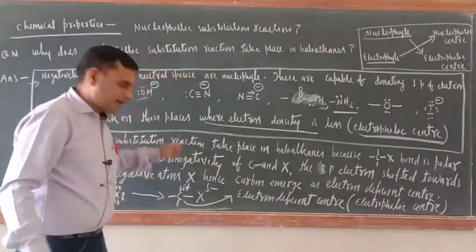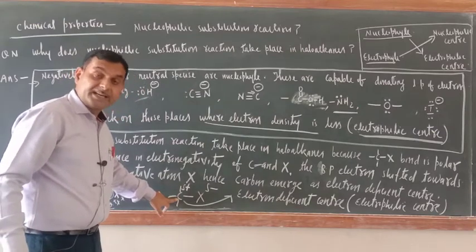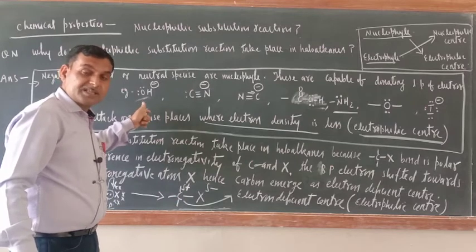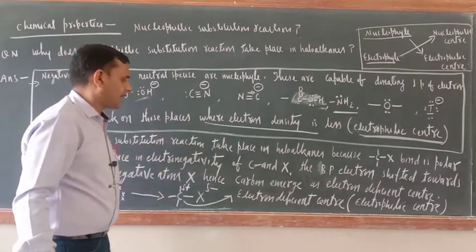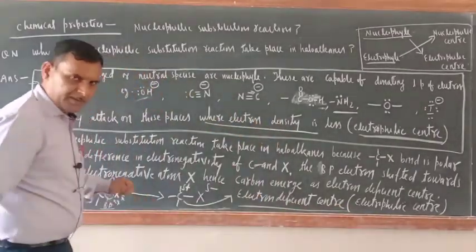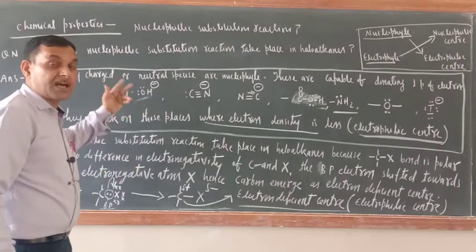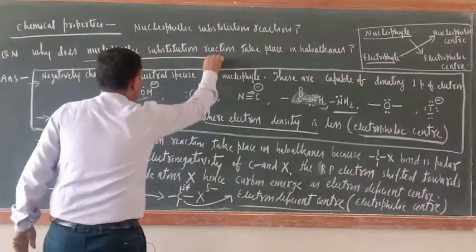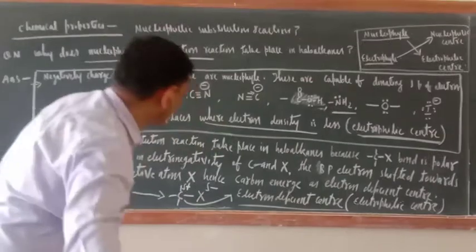Nucleophile will attack, because this carbon is deficient in terms of electron, and nucleophiles are the species which are rich in terms of electron, so here they will attack. This is the reason that alkyl halide, or you can say haloalkanes, undergo nucleophilic substitution reaction.